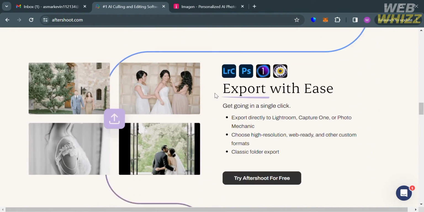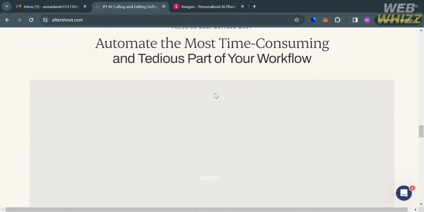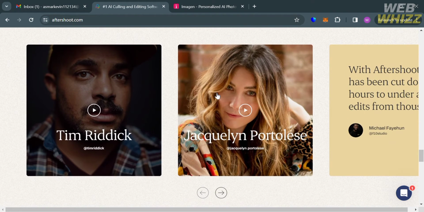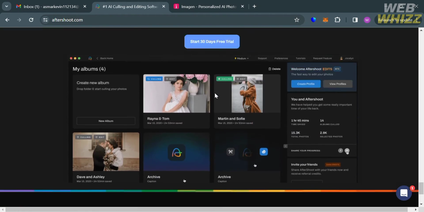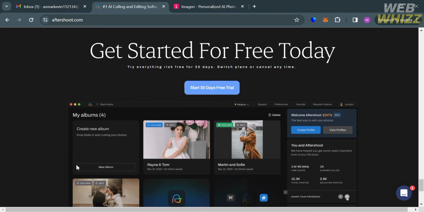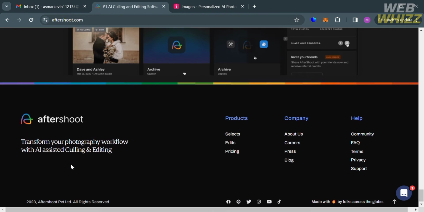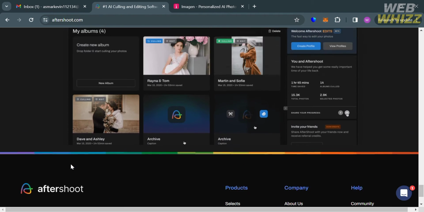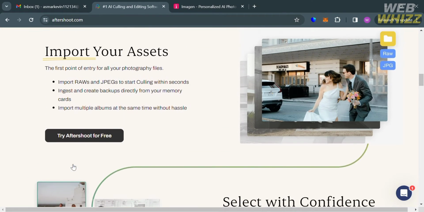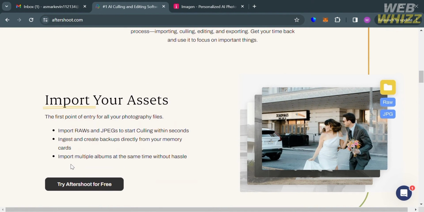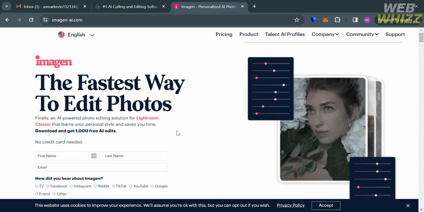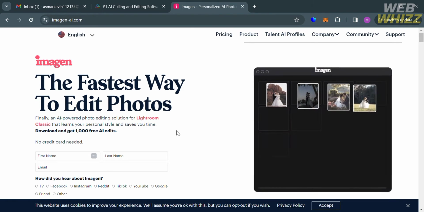So basically, Aftershoot represents a photo editing software equipped with advanced artificial intelligence capabilities for automatically culling and enhancing your photographs, in which this remarkable application analyzes your photos comprehensively and intelligently selects the ones based on criteria such as sharpness, emotional impact, and composition quality. And furthermore, Aftershoot enables you to apply either your own editing style or choose from a selection of pre-built styles for your photos.